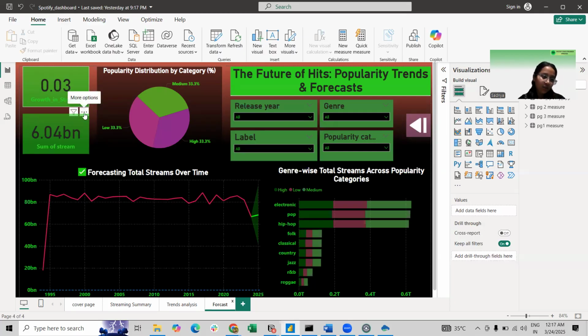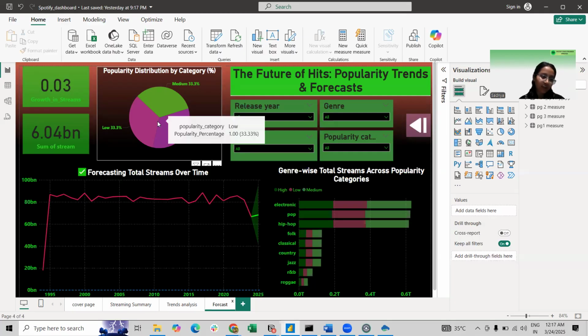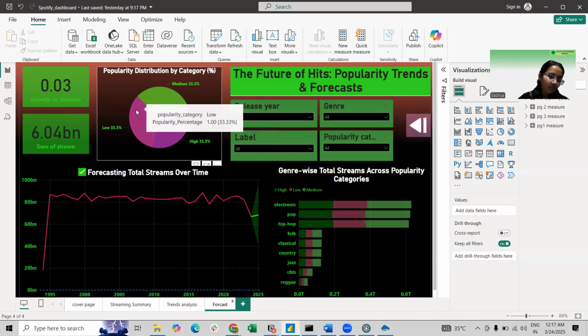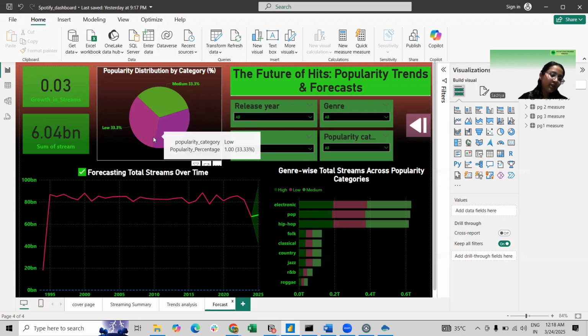And the total sum of the streams is 6.04 billion. This is the total number of streams captured in the data set, showing Spotify's vast user engagement. The popularity distribution by category tells us how the popularity is categorized, in low, high, and medium. The equal distribution suggests that the Spotify music content does not have a single dominating category. Songs are spread evenly across the popularity levels.